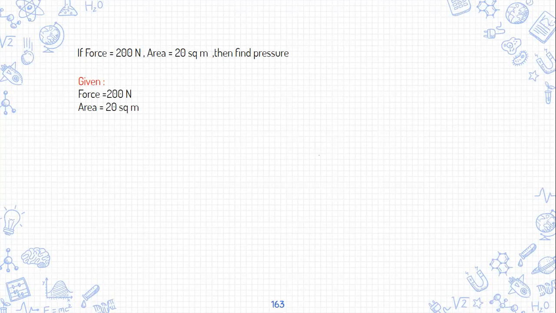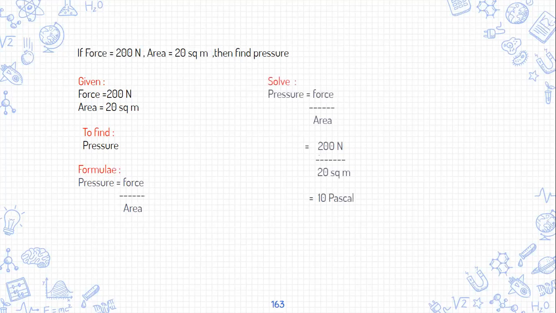Then what is the next step? The next step is to write what to find. So we are finding pressure. The third step is to write what's the formula. So the formula here is pressure is equal to force upon area. And then we have to just put the values. For example, we'll again write the formula.